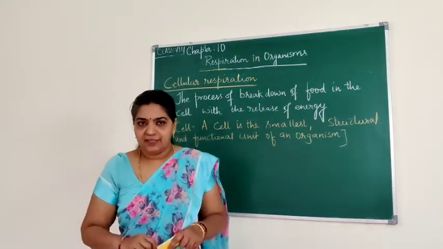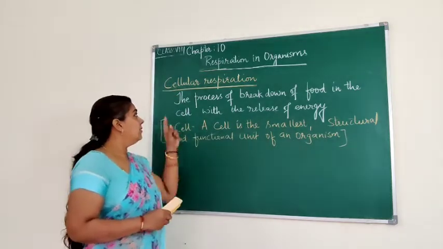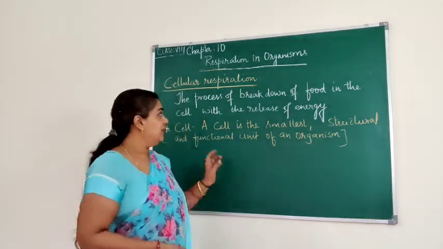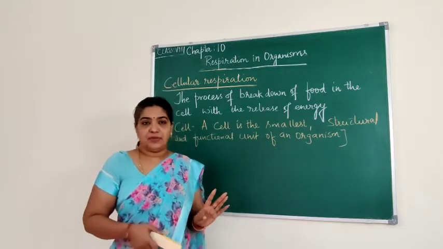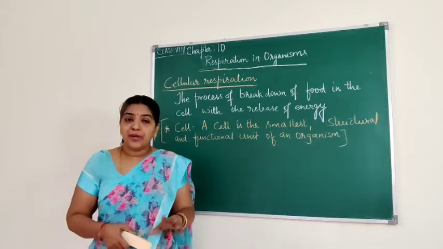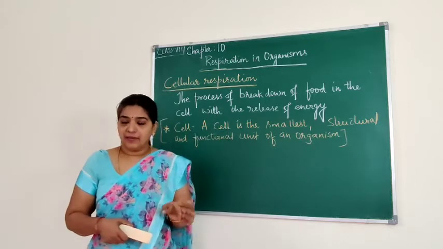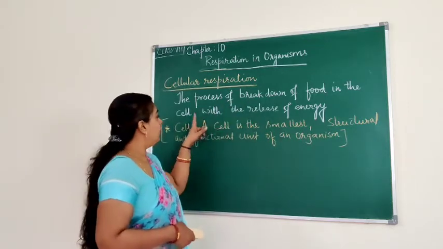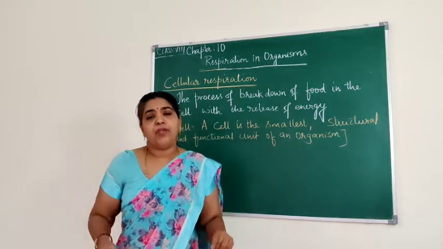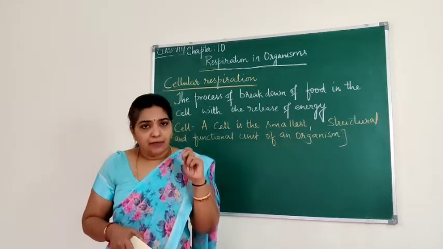Different types of respiration. Before learning different types of respiration, let us learn about cellular respiration. I explained already what cellular respiration is. This is the definition: cellular respiration is the process of breakdown of food in the cell with the release of energy. So this takes place in each and every cell.